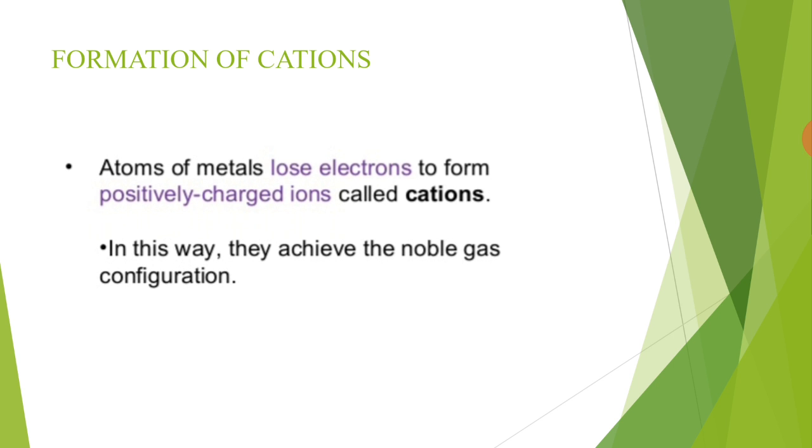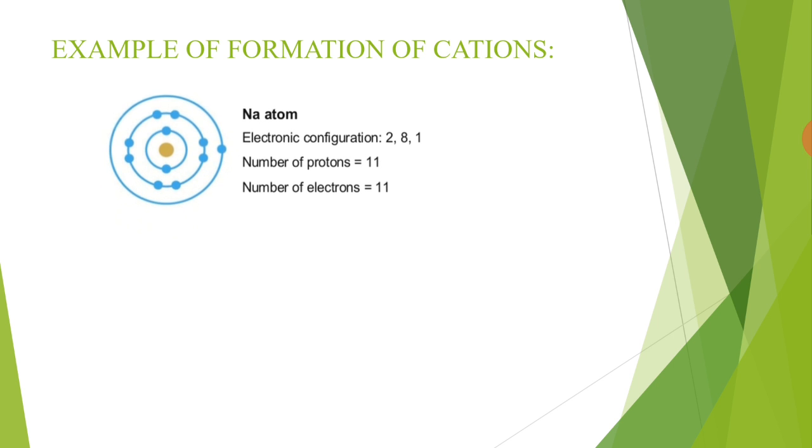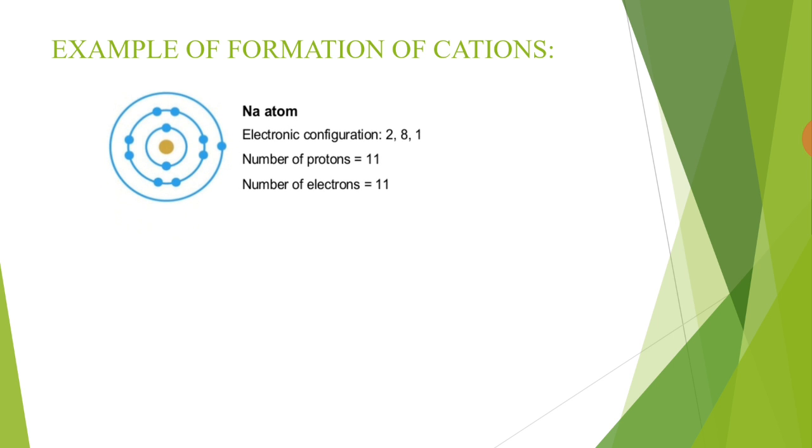Atoms of metals lose electrons to form positively charged ions called cations. In this way, they achieve the noble gas configuration. Now consider the example of the sodium atom for the formation of a cation. Sodium belongs to group 1A of the periodic table. Its atomic number is 11. It means sodium has 11 protons and 11 electrons.